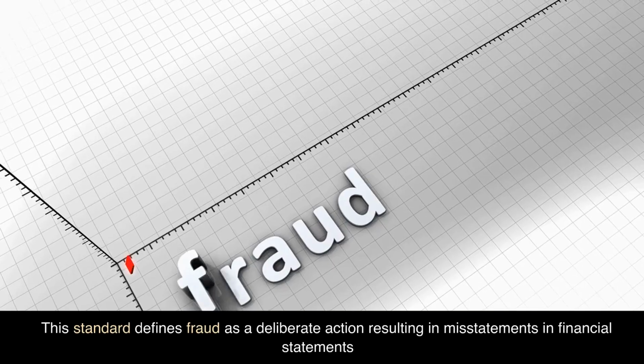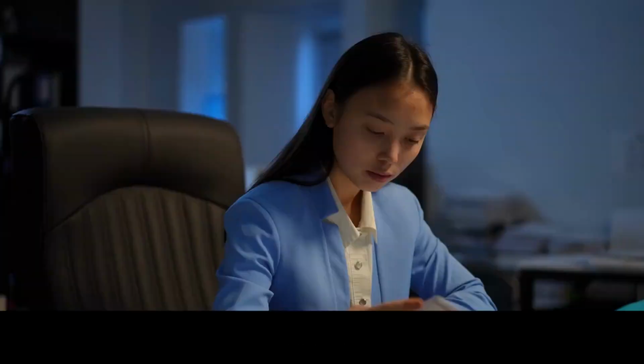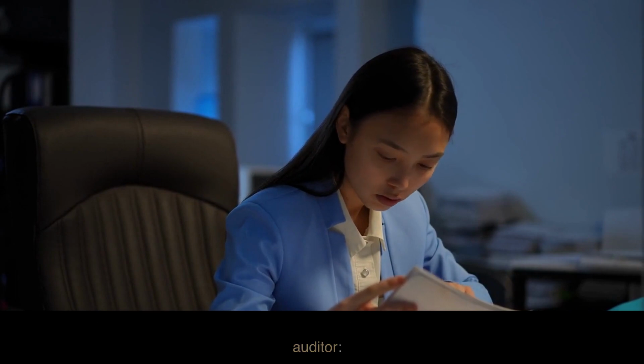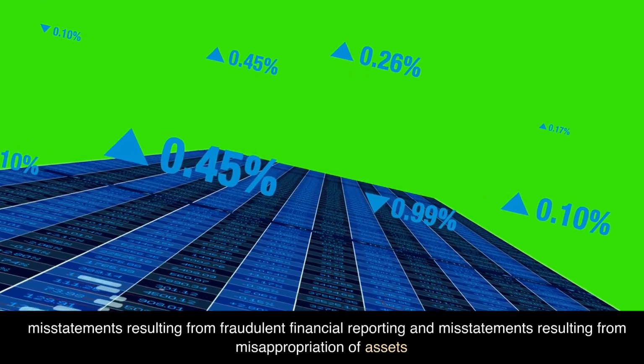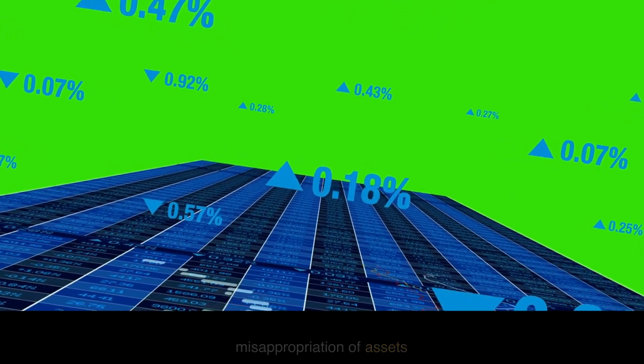This standard defines fraud as a deliberate action resulting in misstatements in financial statements. The standard distinguishes between two types of intentional misstatements relevant to the auditor: misstatements resulting from fraudulent financial reporting and misstatements resulting from misappropriation of assets.